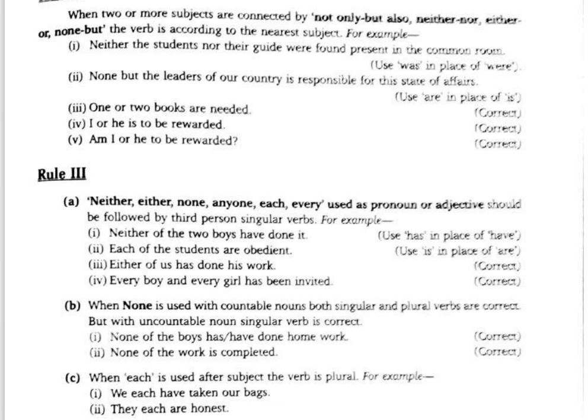Well, we'll go to the next one now. When none is used with countable nouns, both singular and plural verbs are correct. But with an uncountable noun, a singular verb is correct. None of the boys has or have done homework. That's correct. None of the work is completed.